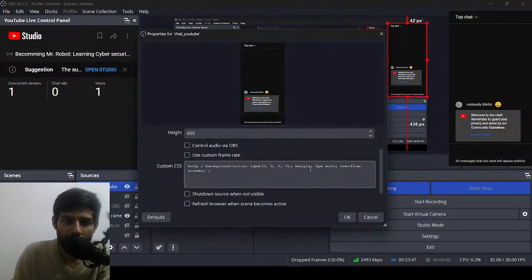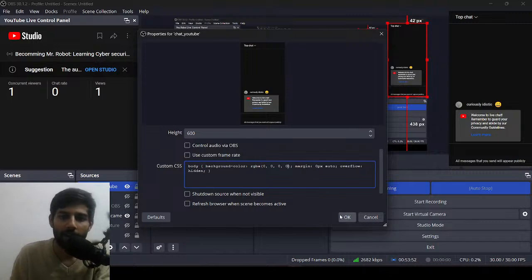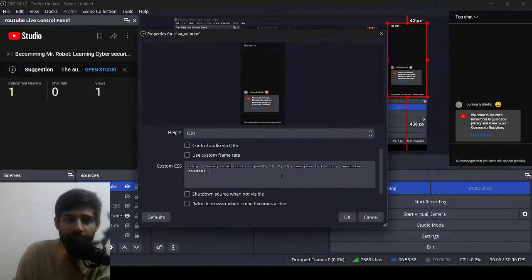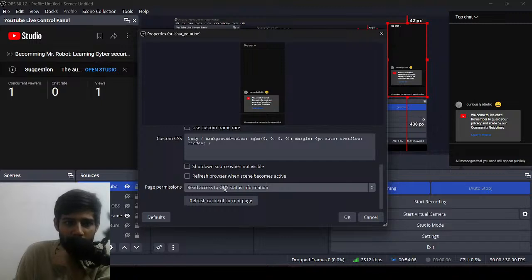I also want it to be transparent. Why is it not transparent? This is some other issue that this has. Shut down the source when not visible. Refresh browser when scene becomes active.